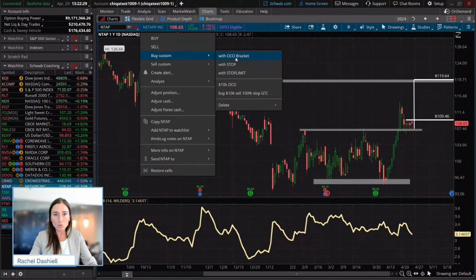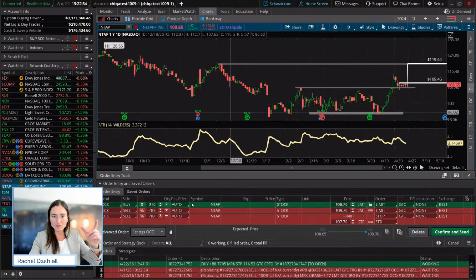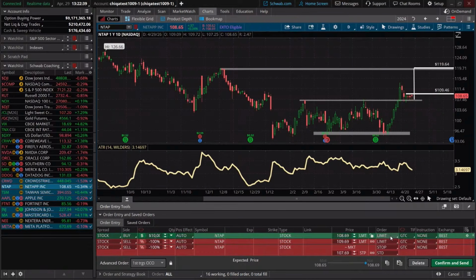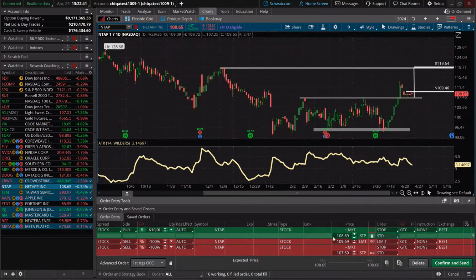We're going to show this with the underlying equities. So we're going to do buy custom with OCO bracket. We're going to use our $10,000 order here. We're going to use a buy stop on the entry, and we're going to wait until the price of NTAP is greater than 109.46.